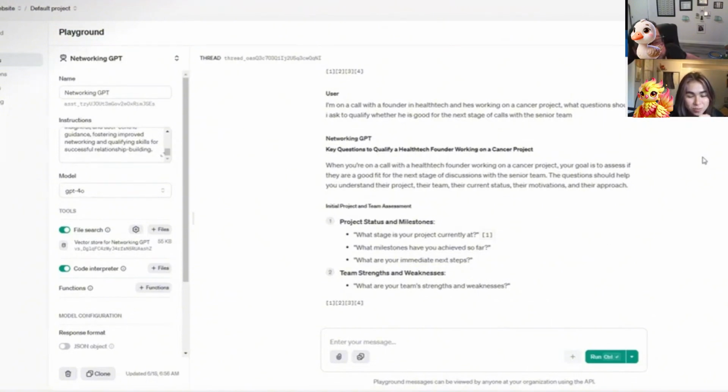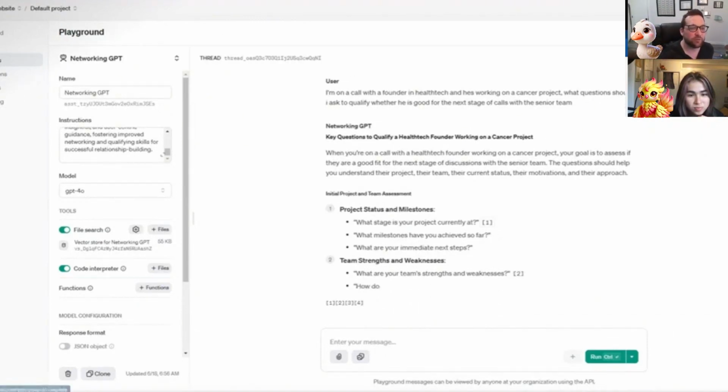Yeah, so it's sourcing that from our transcript. So it's not just making it up on its own. That's actually kind of a good key thing.